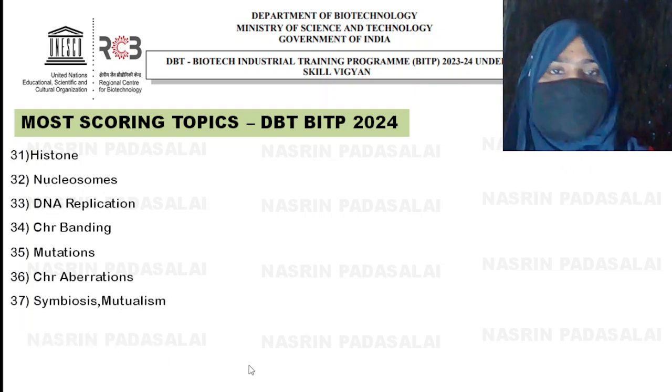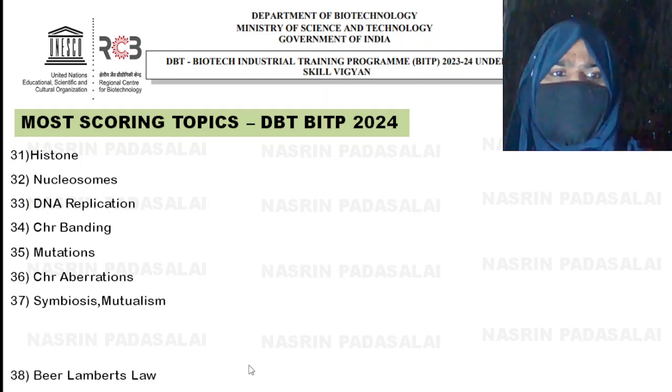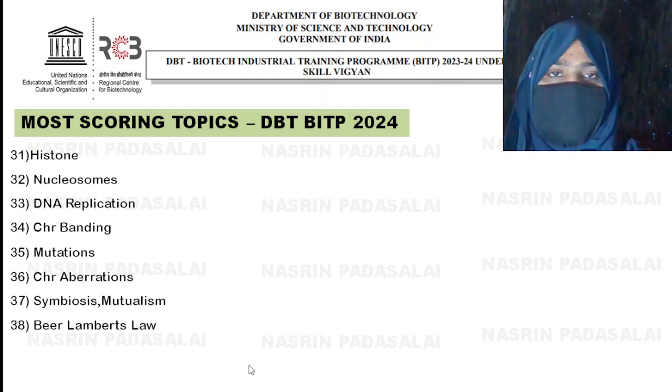Okay. Next, symbiosis, mutualism, like lichen. What is the thing with regard to lichens and about symbiosis, mutualism? These are very important. Okay. Next is Beer-Lambert's law, the formula you need to study, and also few theory.